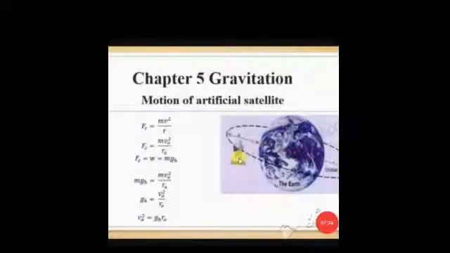As I have told you, the centripetal force is responsible for moving the object in a circular track, and we know the formula of centripetal force, Fc equals m v squared over r. But we have assumed that the satellite is moving with the orbital velocity v naught, so we have replaced v by v naught and r by r naught, the orbital radius.